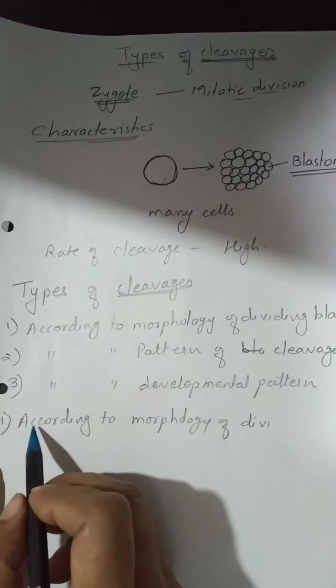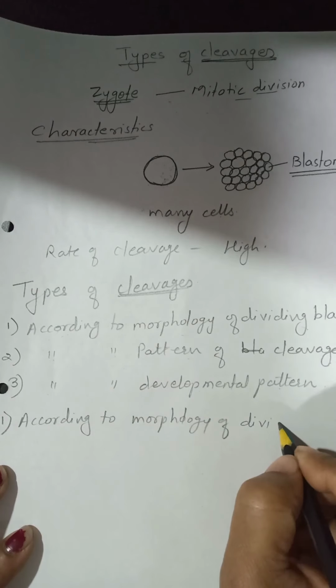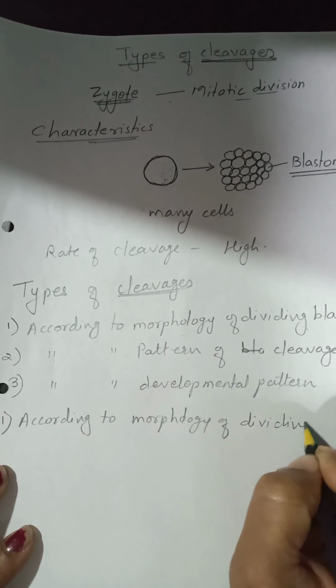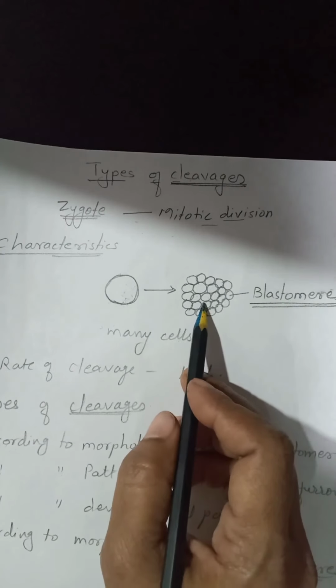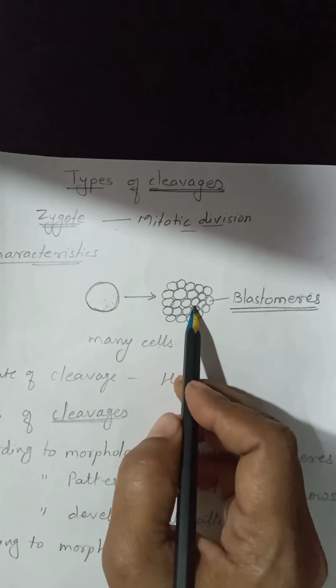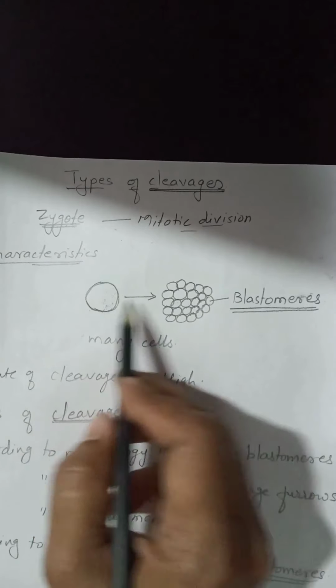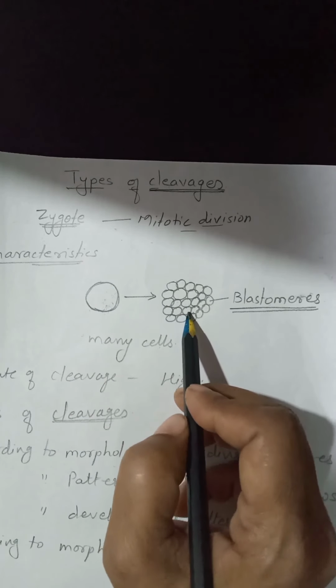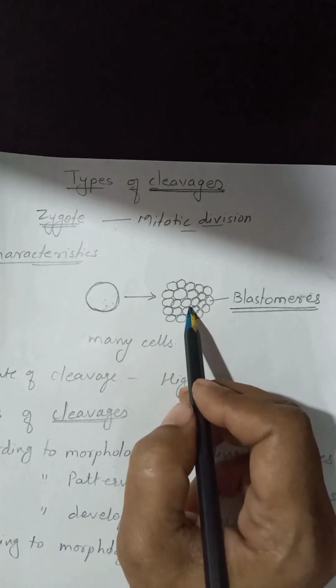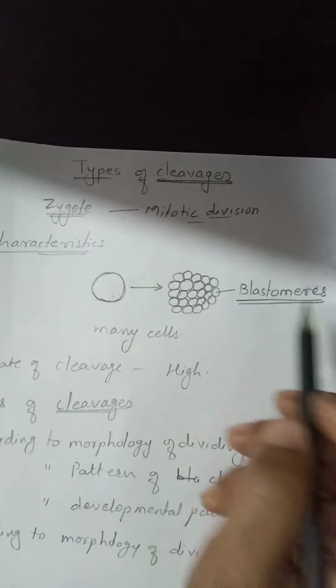Now the first type, according to morphology of dividing blastomeres. What are blastomeres? I have told you earlier, the single-celled zygote is divided into many small, rounded, ball-like cells, known as blastomeres.